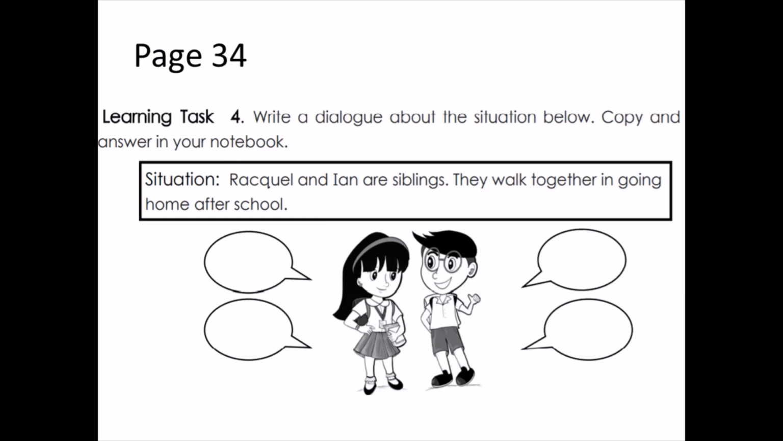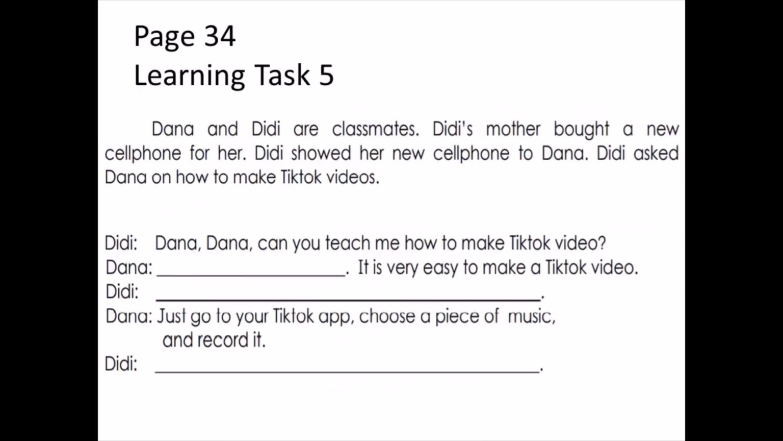Raquel and Ian. You can make your drawings like stickmen. And then just write dialogues. What will they talk about? Just write your answer in your notebook and draw a dialogue box and Raquel and Ian. If you're not yet done, click the pause button, and if you're done, click the play button. So now let's have page 34, learning task 5. We are going to write their answer in your drill board, in your whiteboard.